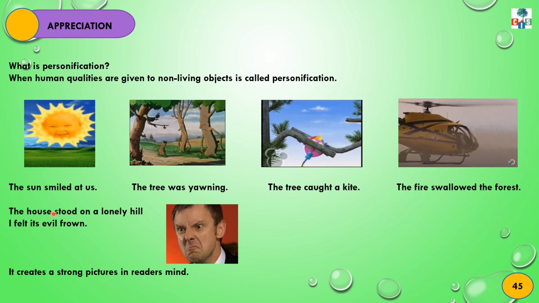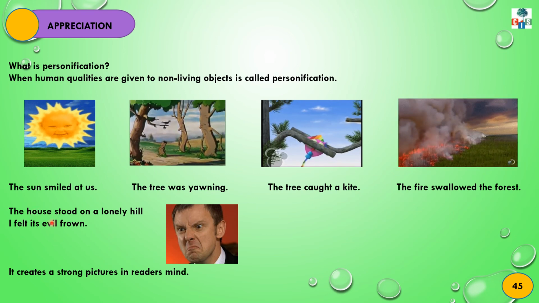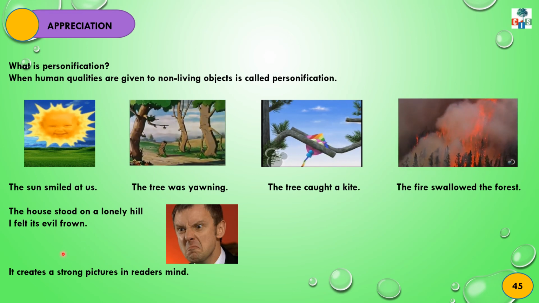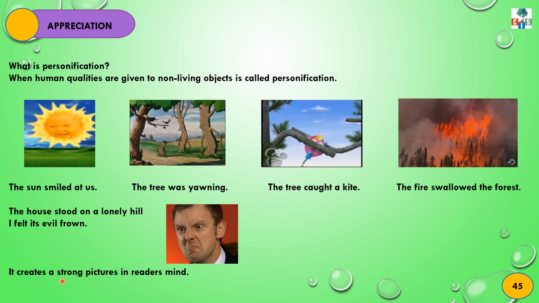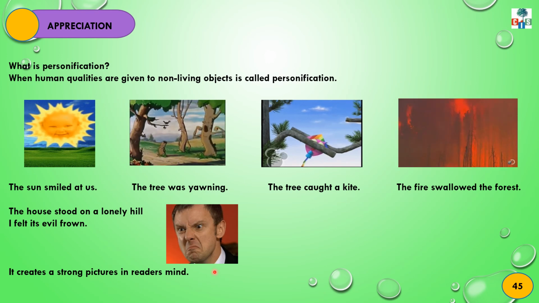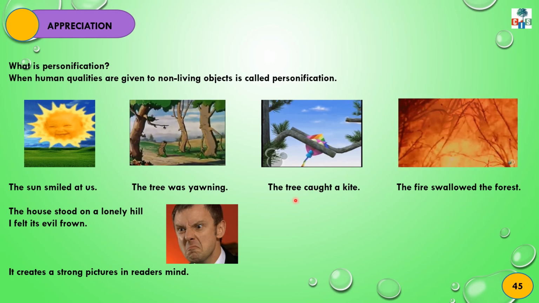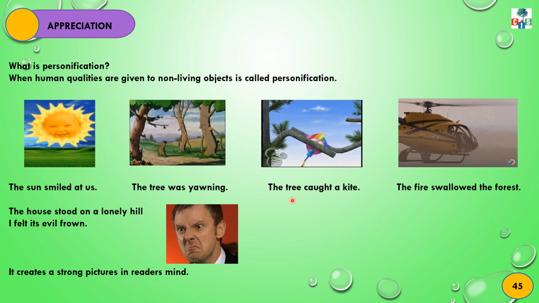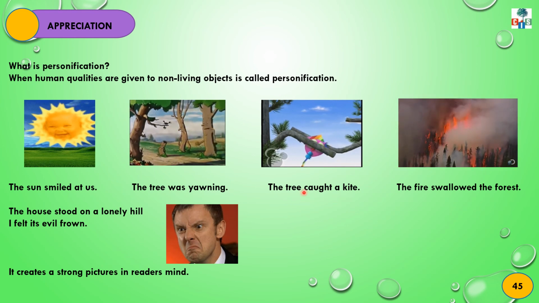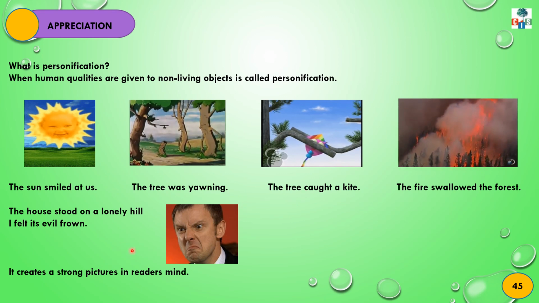So the house is personified. Children, why should we use personification? Because it creates a strong picture in the reader's mind. For example, can a tree catch something? No. So the tree caught a kite gives you a strong picture. For this purpose, we use personification.